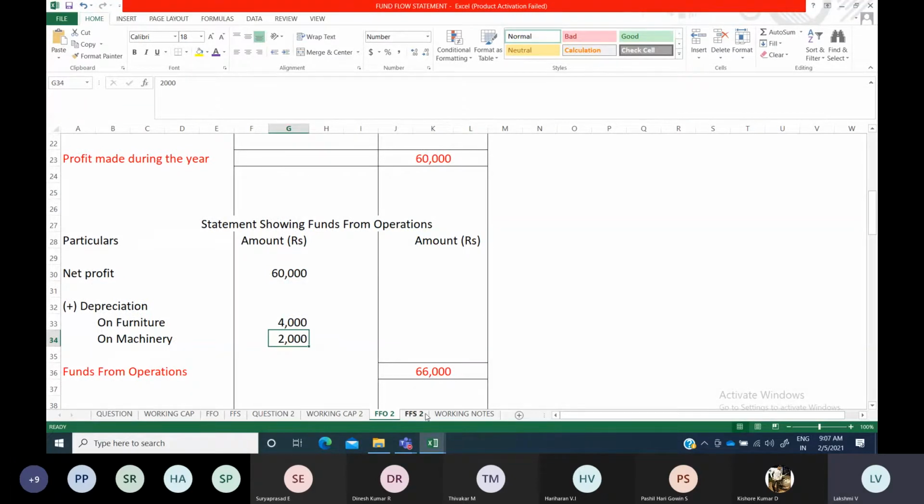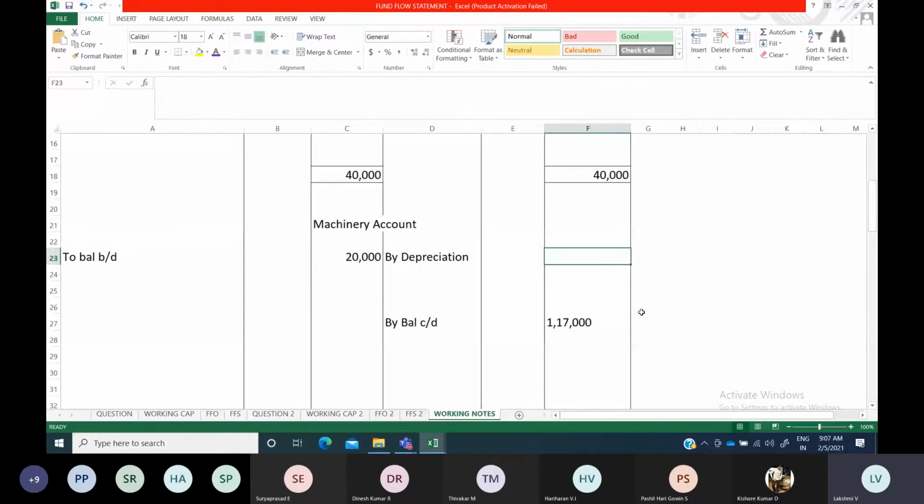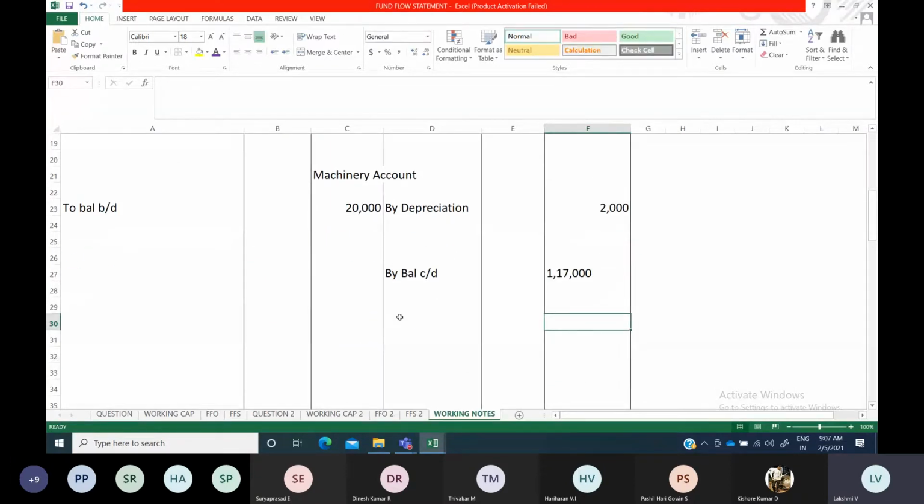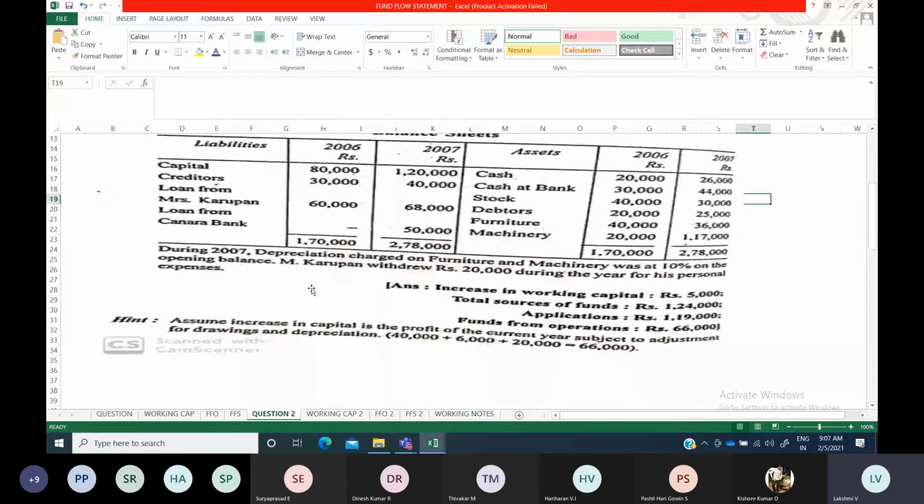Okay. Now you just find out how much you are getting as the amount. So that's the information with respect to your machinery account. Further, they have not given any information. This much they have sold out, this much they have purchased. If they give you any additional information, then you will take it accordingly. But they have not said anything.